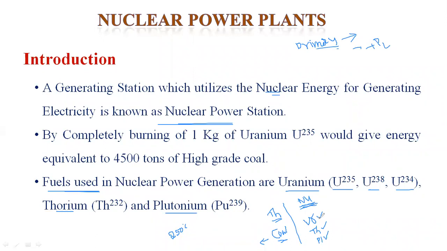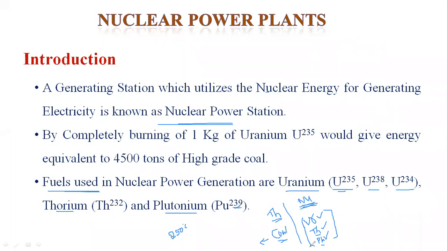Similarly, in the nuclear power plant, the fuel is classified as uranium 235, uranium 238, thorium 232, and plutonium Pu239. Thorium is represented by Th, plutonium by Pu, and the number is 239.